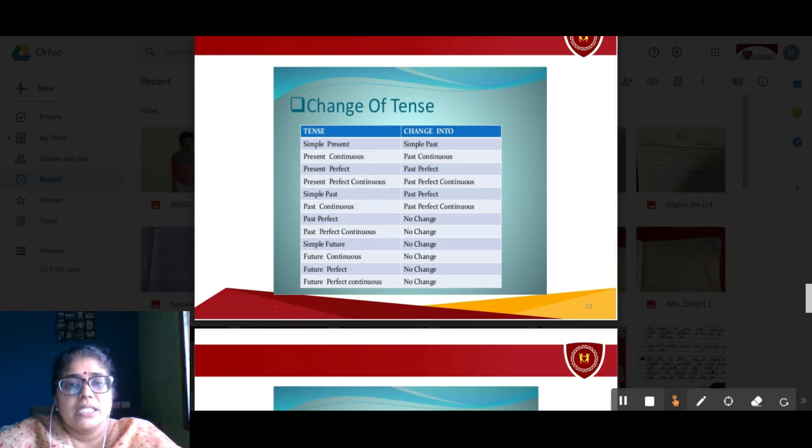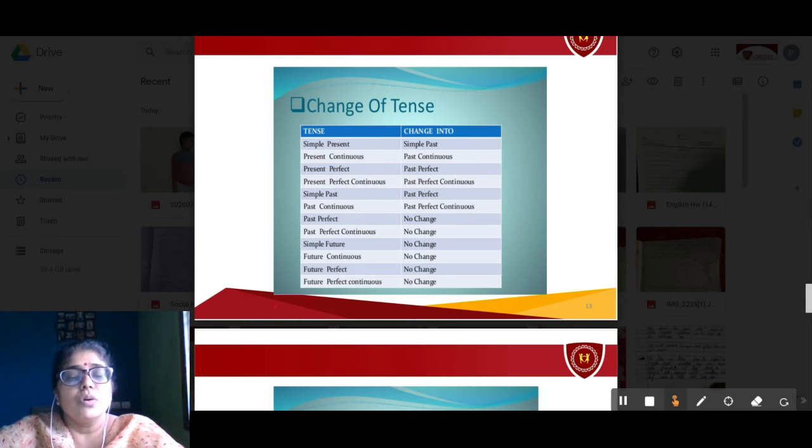Simple present will change into simple past. Present continuous will change to past continuous. Present perfect will change to past perfect. Present perfect continuous will change to past perfect continuous. Simple past will change to past perfect. Past continuous will change to past perfect continuous tense.